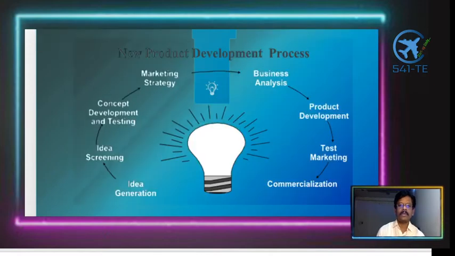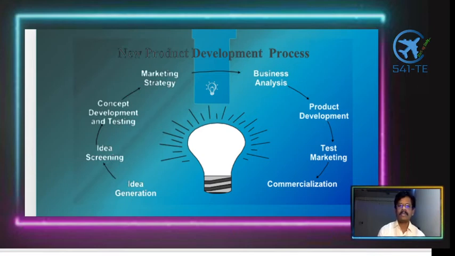In the new product development process, there are different phases, or you can say stages, starting from idea generation. Idea generation leads to idea screening as a second stage. Then it is followed by concept development and testing, marketing strategy, business analysis, product development, test marketing, and finally commercialization.